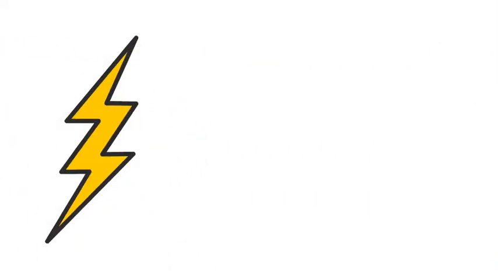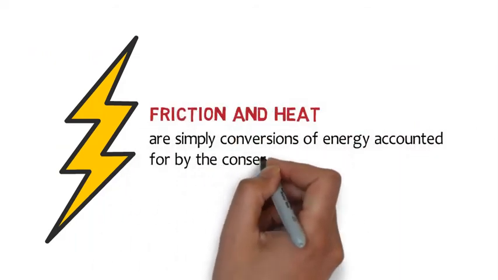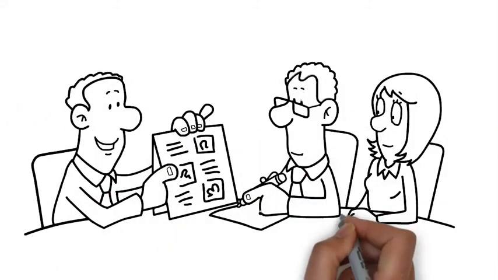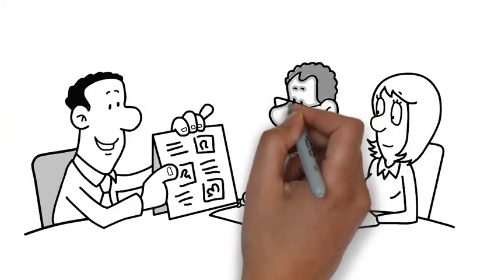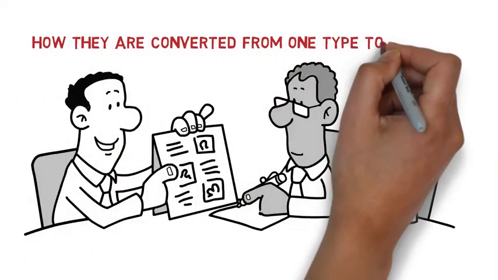Even energy losses such as friction and heat are simply conversions of energy accounted for by the conservation of energy. Everywhere we look, for any defined system, the first law of thermodynamics allows us to study the amount and types of energies and how they are converted from one type to another.